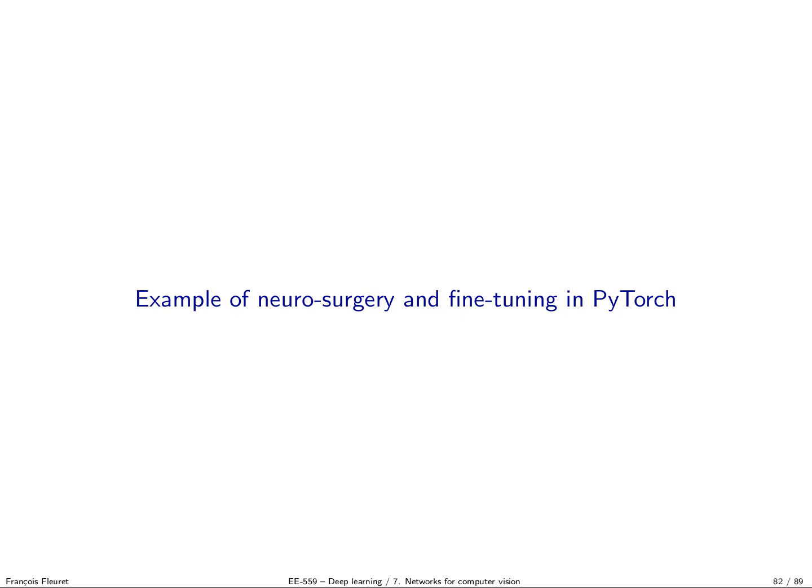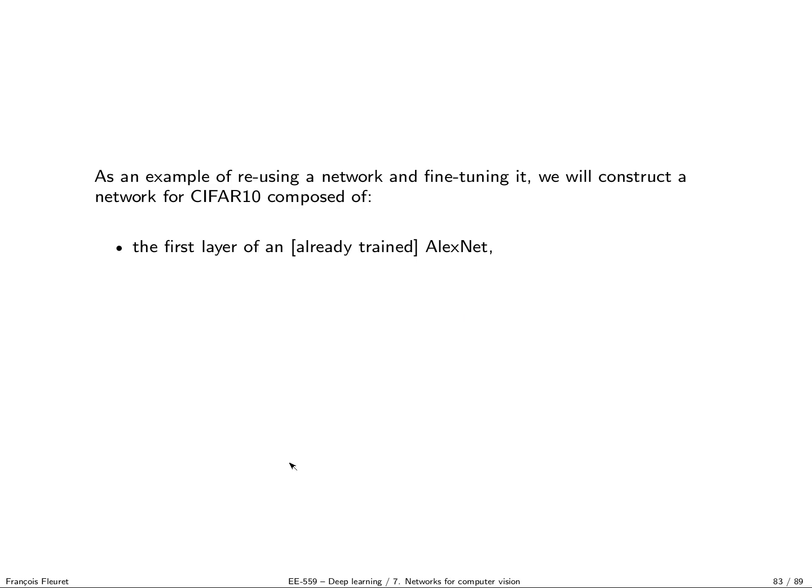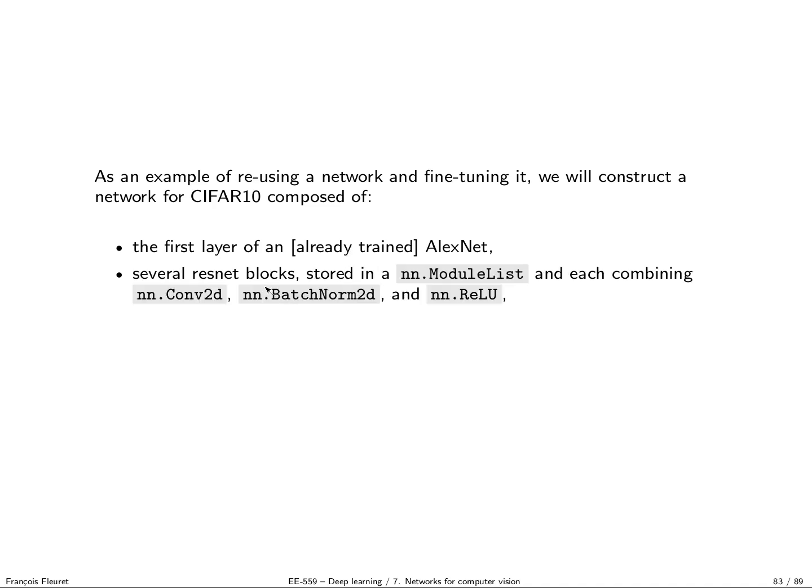Okay, to finish, just an example of complicated model programming and model training. So imagine I want to do the following. I want to build and train a network, I want to do this on CIFAR 10, and I want my network to be composed of the first layers of AlexNet, already trained. Then I want to have several residual blocks. I want to store them in an nn.ModuleList, and each is going to combine Conv2d, BatchNorm2d, and ReLU. I want to have at the end a channel-wise averaging.